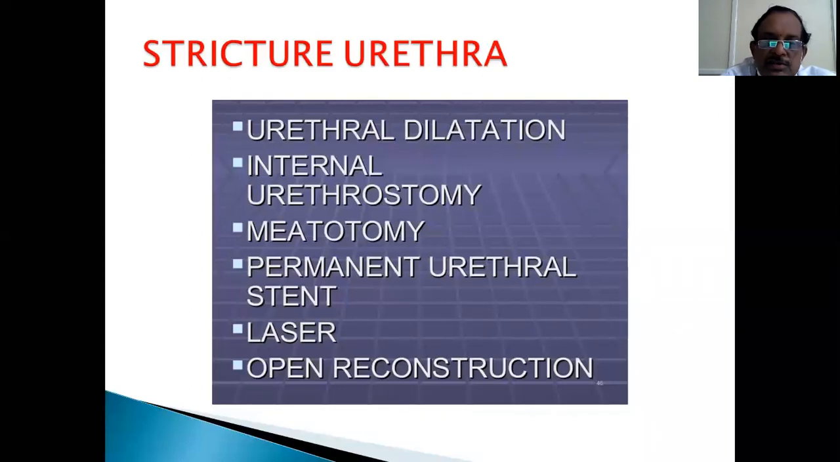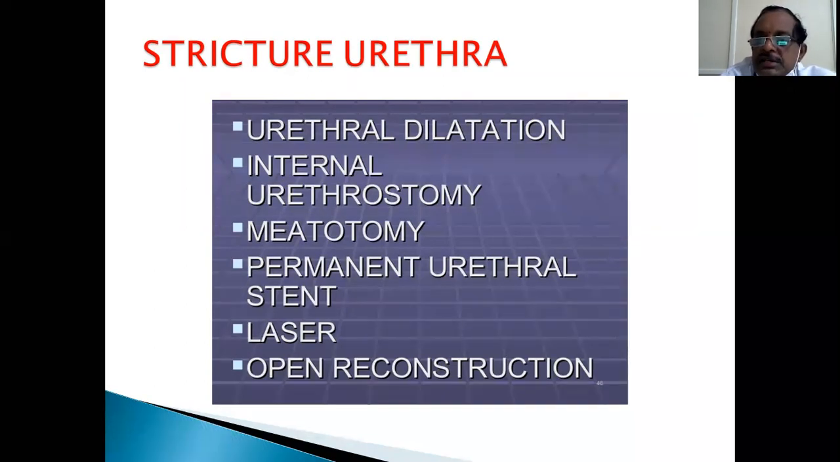Meatotomy is done if there is a meatal stenosis due to balanitis xerotica obliterans or a single stricture. Meatotomy or meatoplasty. Meatoplasty is cutting the meatus and putting a skin flap so that it will not come together again and form a recurrence. That's called meatoplasty. Meatotomy and meatoplasty. Permanent urethral stents are not used because it's not a treatment for stricture.